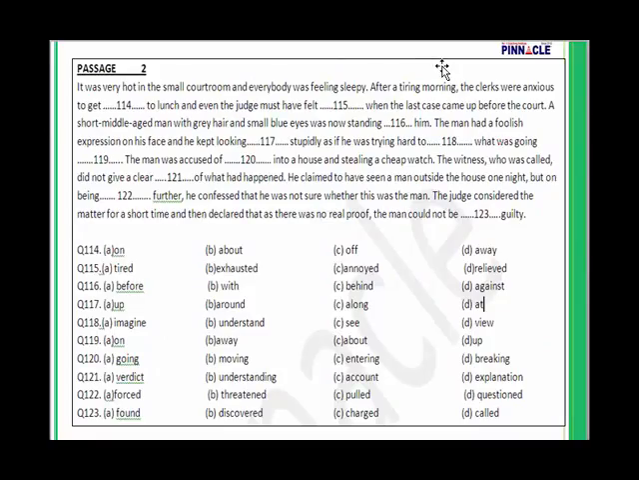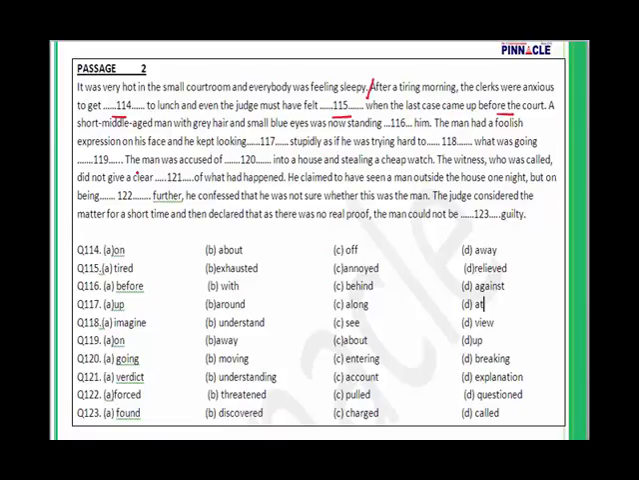Passage number 2, let's go to passage number 2. It was very hot in the small courtroom and everybody was feeling sleepy. After a tiring morning, the clerks were anxious to get dash to lunch, and even the judge must have felt dash when the last case came up before the court. A short middle-aged man with grey hair and small blue eyes was now standing dash him.